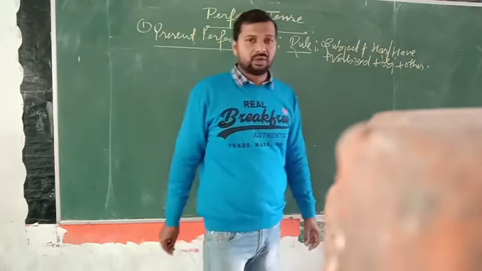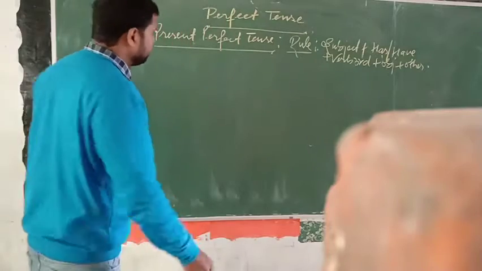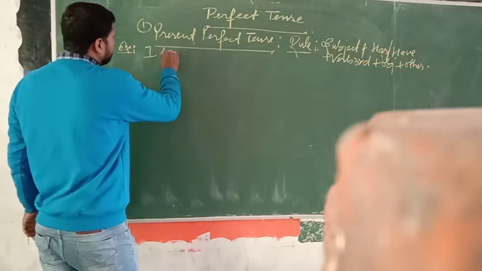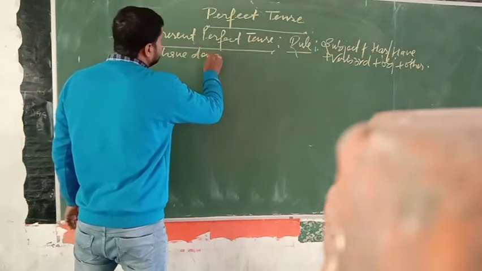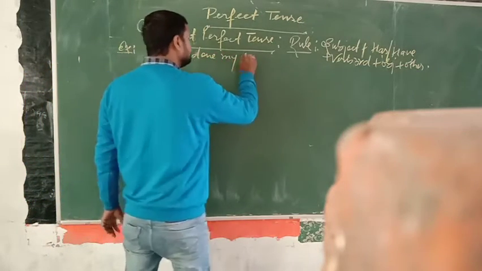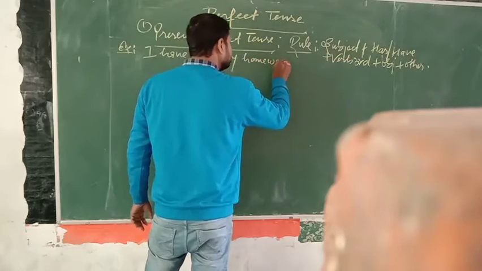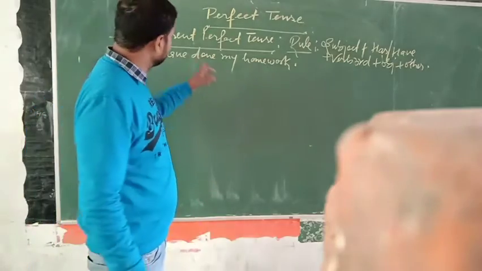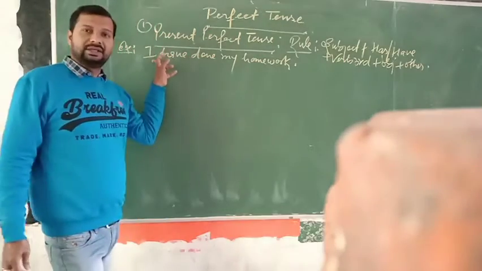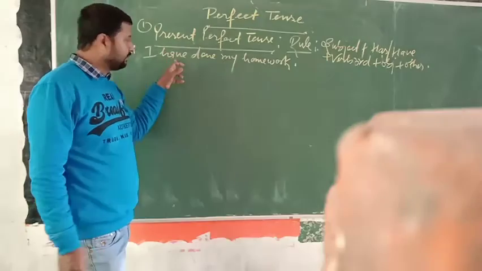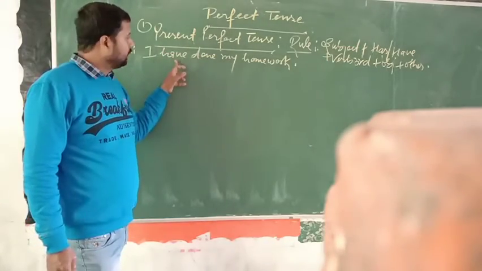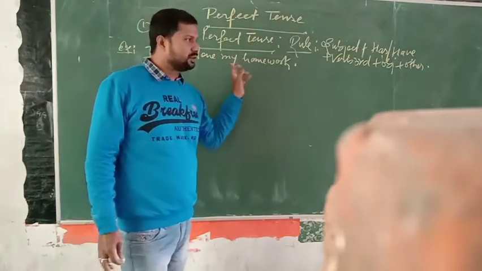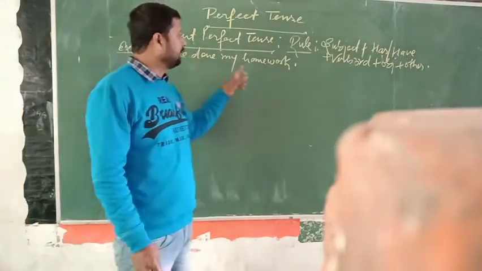Okay friends, now you see here an example. I have done my homework. Here I is the subject, have is the helping verb, done is verb third, and my homework is the object.